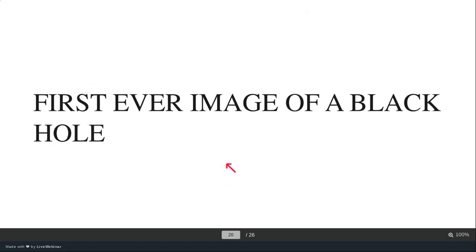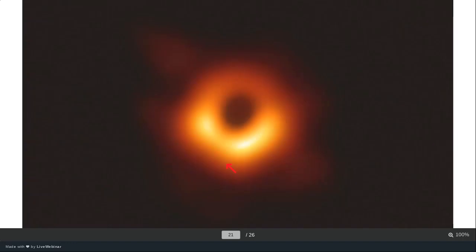So recently, we had a big breakthrough in science. The first ever image of a black hole was captured in around April 2019. So it's a pretty big discovery. So this is the photo that was captured. The orange shiny thing that you see over here is the accretion disk, and the black thing you see is the black hole. So basically, in order to spot a black hole, you always have to go for the accretion disk.